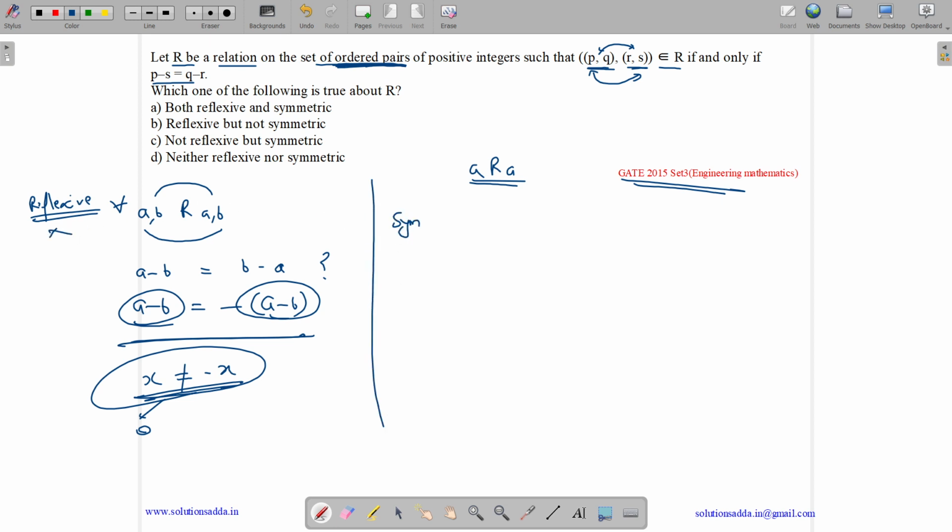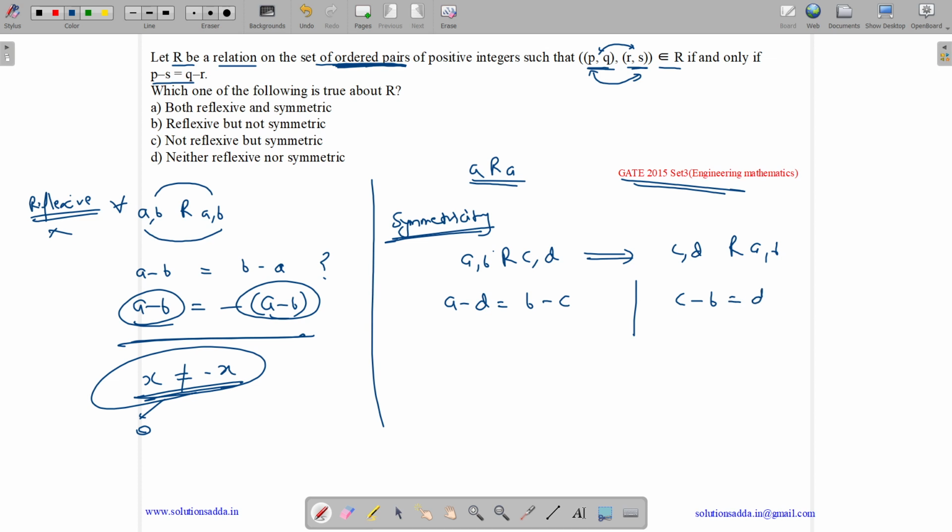Let us check symmetricity. A relation is symmetric if (A,B) is related to (C,D), then it implies that (C,D) is also related to (A,B). What is the meaning of (A,B) being related to (C,D)? It means A minus D equals B minus C. And we have to prove that for (C,D) being related to (A,B), C minus B equals D minus A.